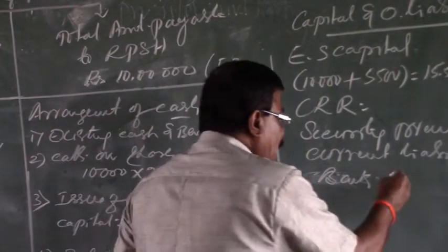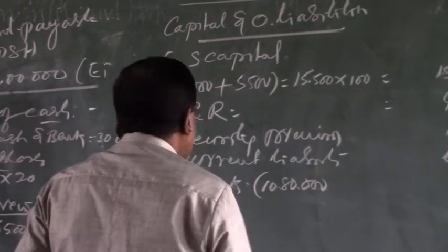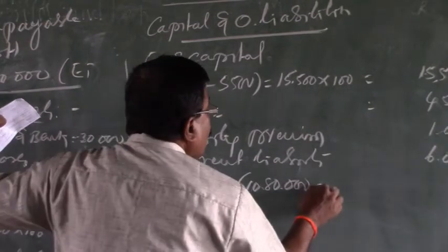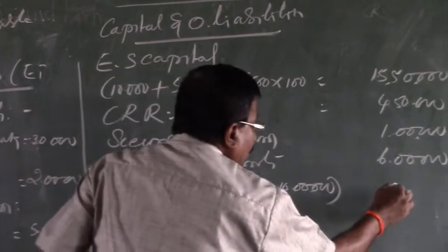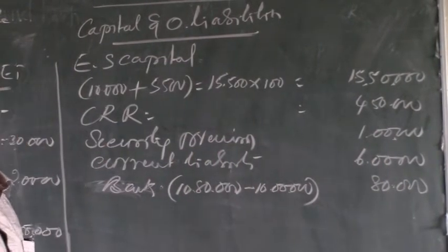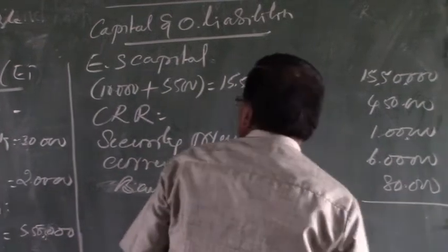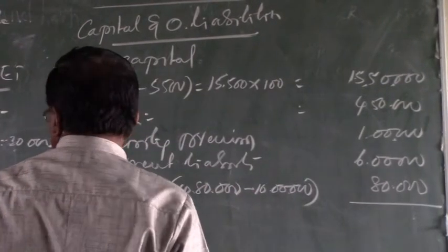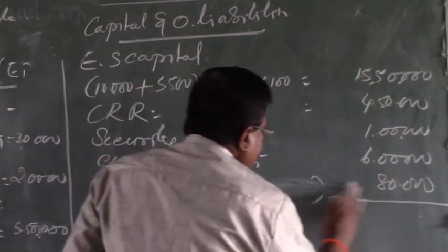Therefore, net cash remaining after redemption of preference shares is 80,000. Bank balance cannot be shown here on the liabilities side, because it becomes an asset.